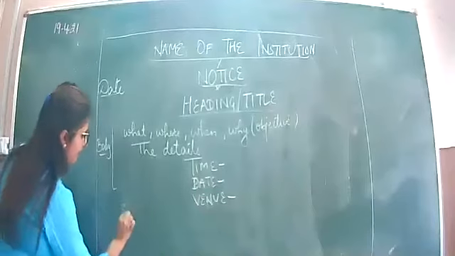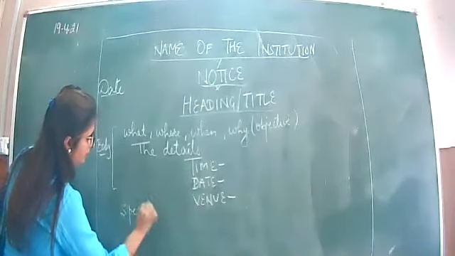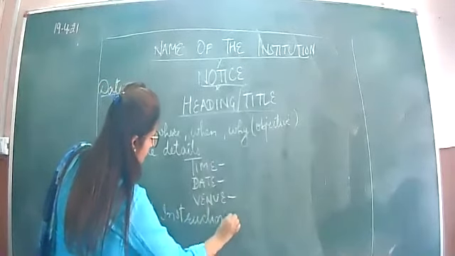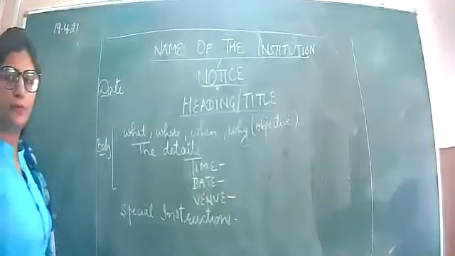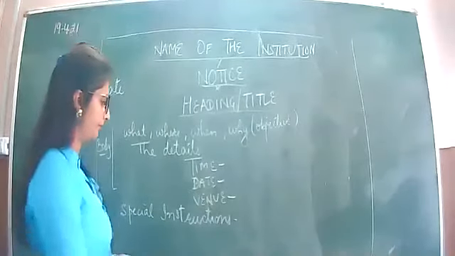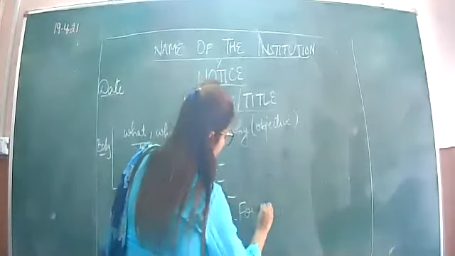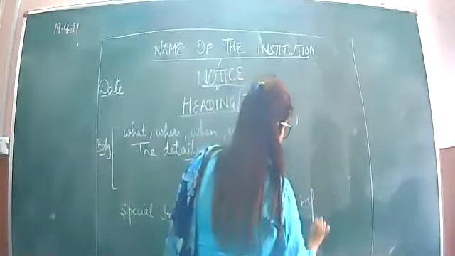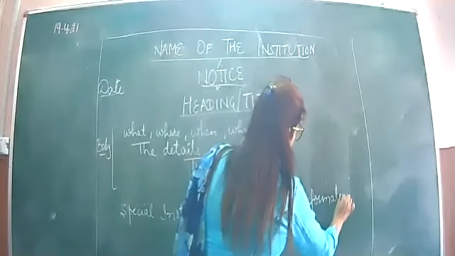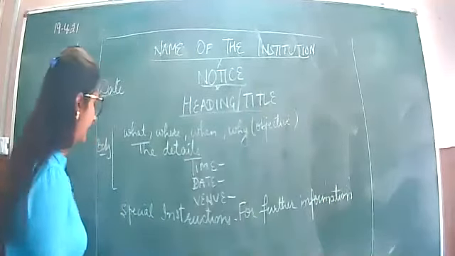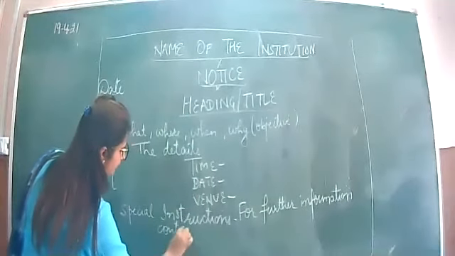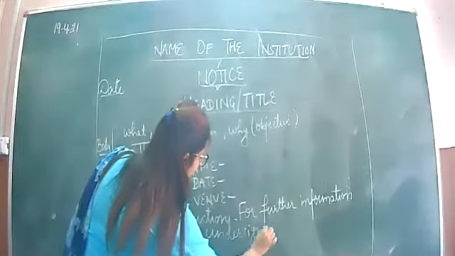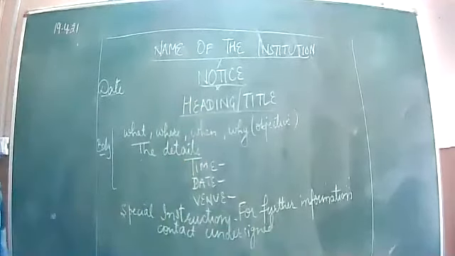Then special instructions, and for further information, contact undersigned, right?